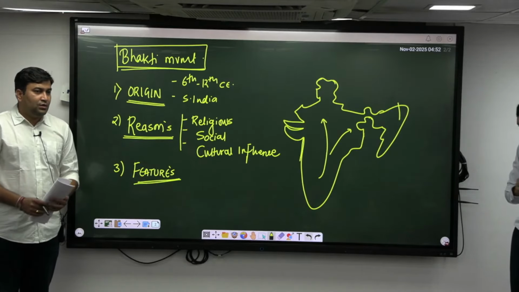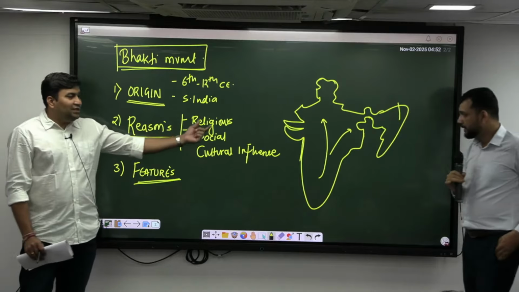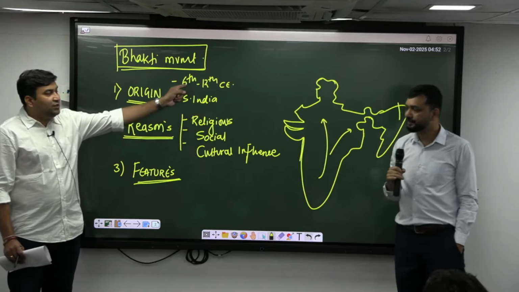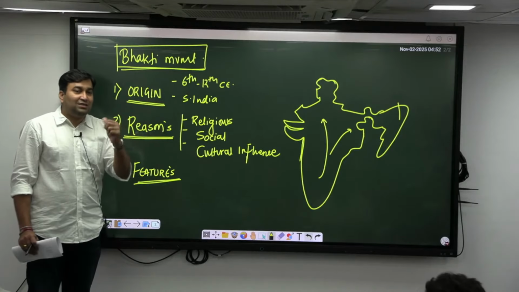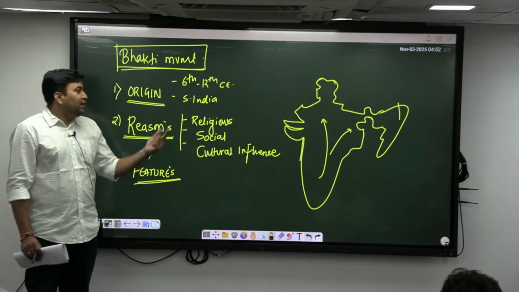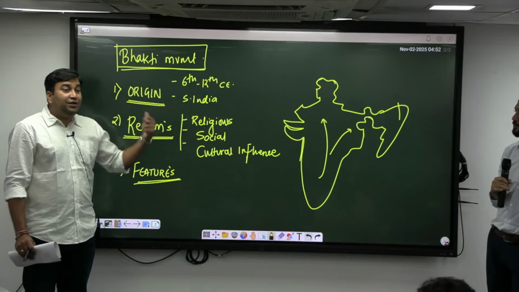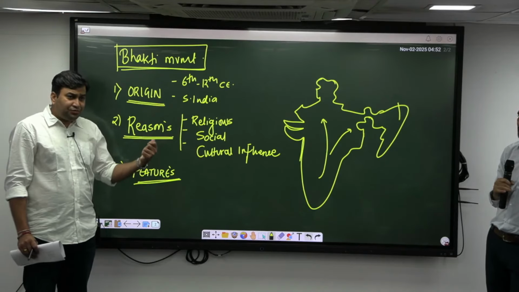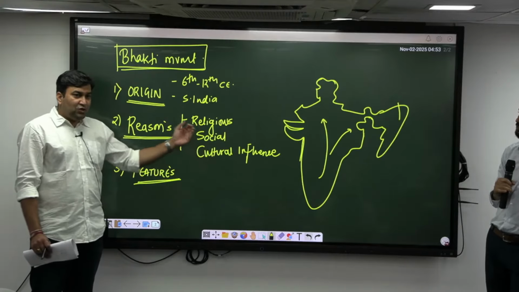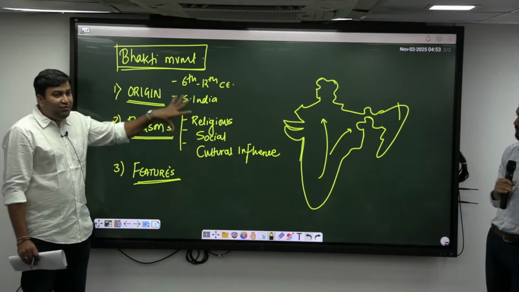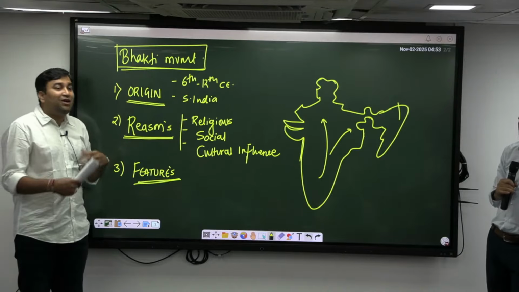All right. So to sum up, if you consider the religious reasons, during the 6th century there was the rigidity of the caste system prevalent. Secondly, it was mainly about rituals, sacrifices, etc. Correct? Because of this, plus the cultural influence of the Sufi movement, the Bhakti movement was on the rise.